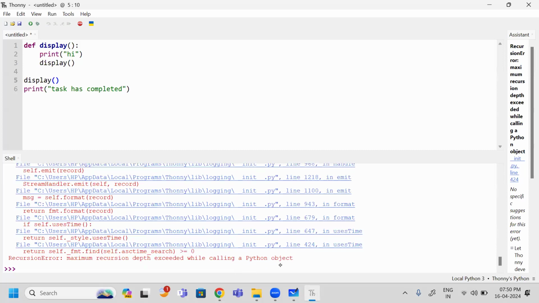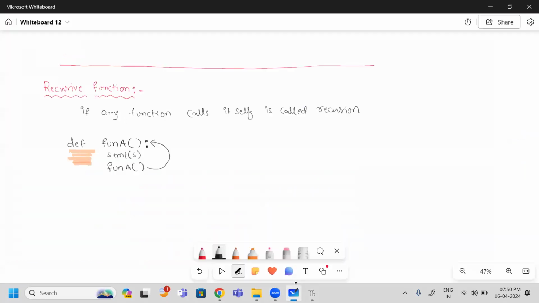Why infinite? I will tell you. So here, I am going to invoke this function fun a that I have called. When I call it like this, what happens initially? The control will go to this place. Next, this statement will execute, and the call is made. Again, it will go back to this function. Next, this statement will execute, and again the call. Like that, how many times will it execute? An infinite number of times it will execute.